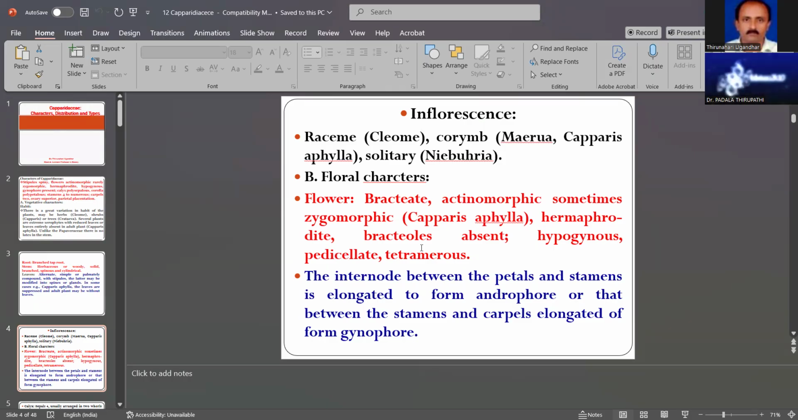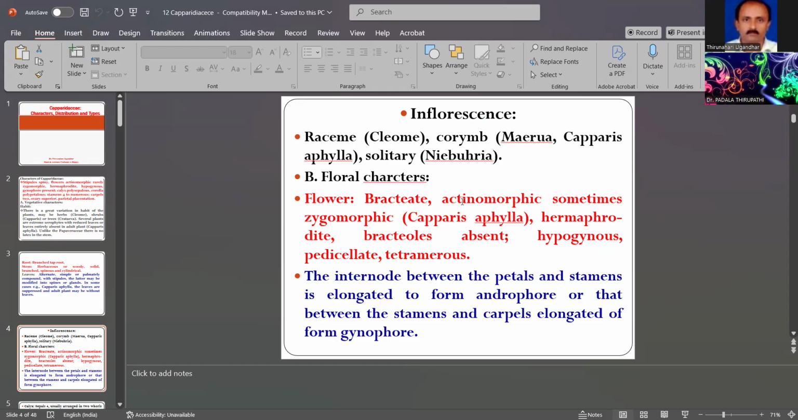Then the flower is hermaphrodite, also glandular. Bracteoles are absent. Bracts are below the flower, and the terminal part of the petiole is called bracteoles; these bracteoles are absent. Then hypogynous, also pedicellate, and tetramerous flowers. Tetramerous is one character for identification: four sepals or four petals are present. That is called tetramerous flowers.